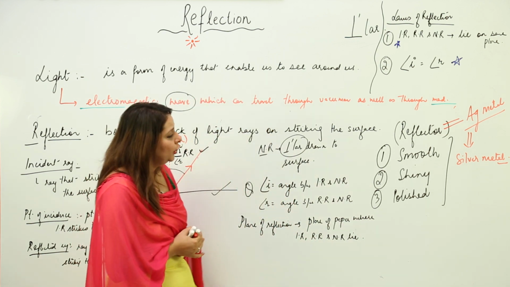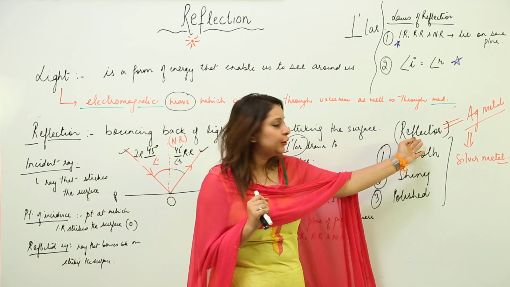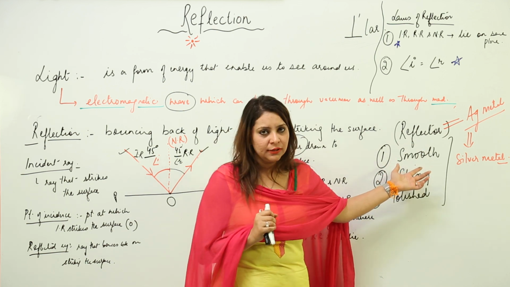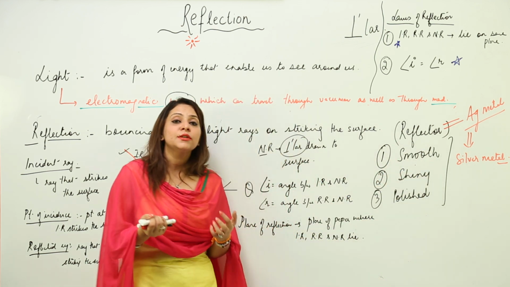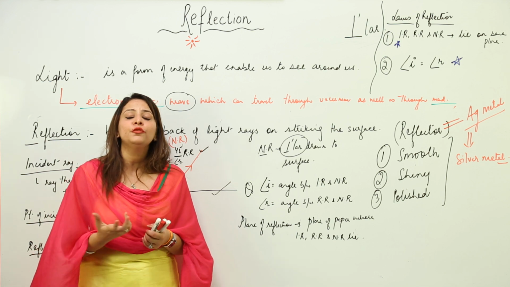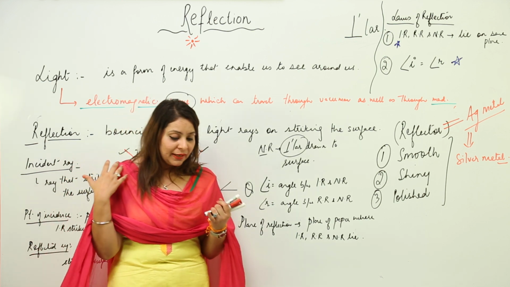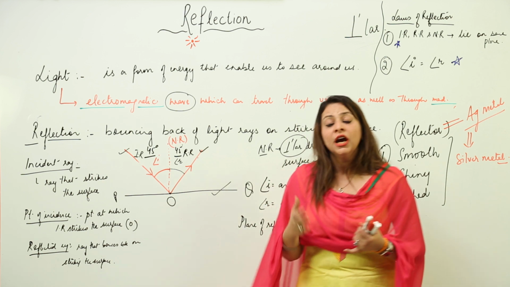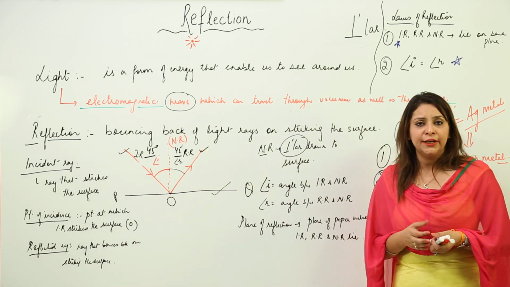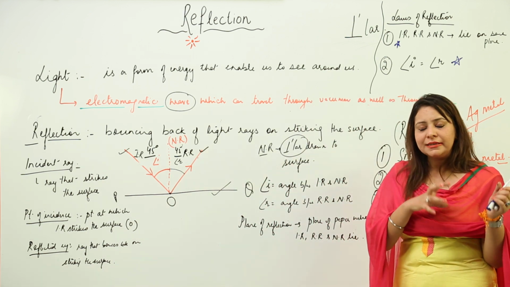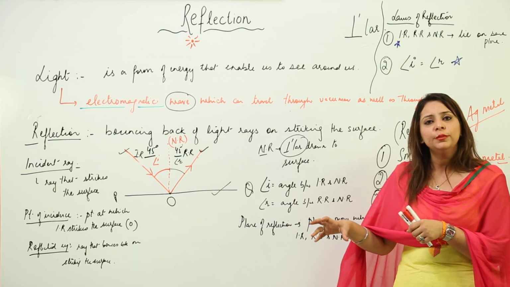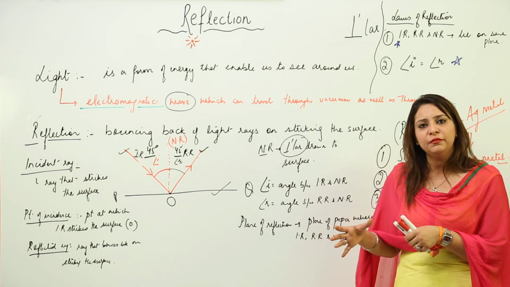Moreover, as I told you, as a characteristic of a good reflector, we use a smooth surface. So you must be wondering that when we use a rough surface, what kind of observation do we see? Is there any reflection from that surface? And if yes, then what kind of reflection do we see? Is it different from the reflection shown by a smooth surface, or is it the same?